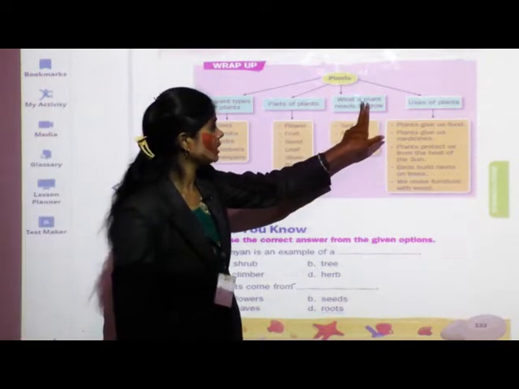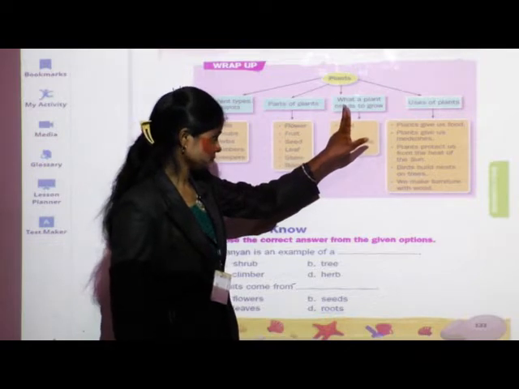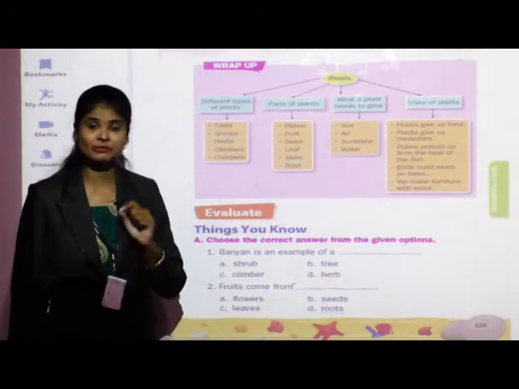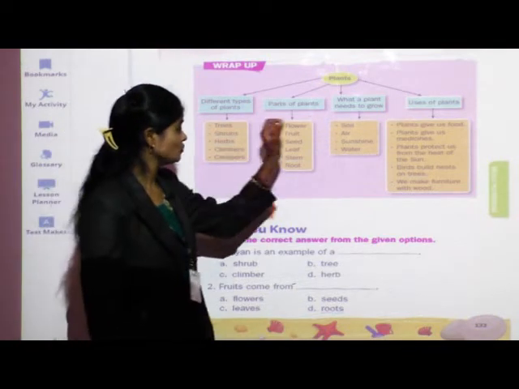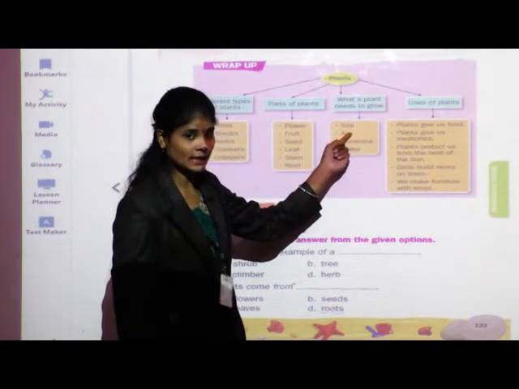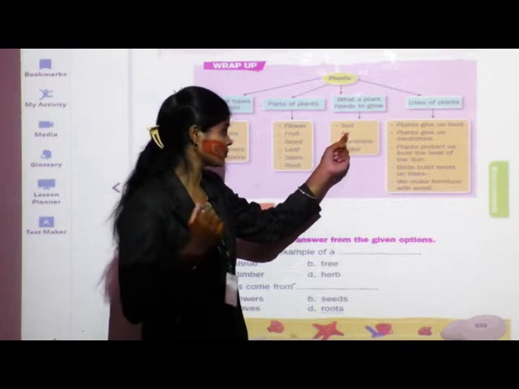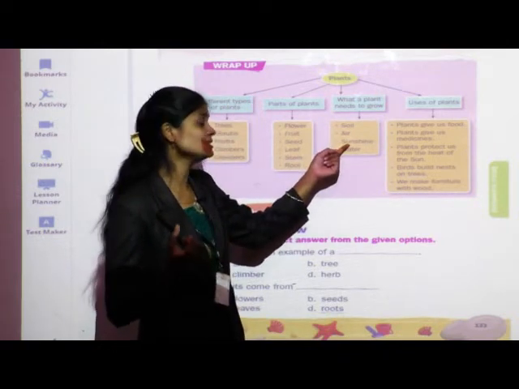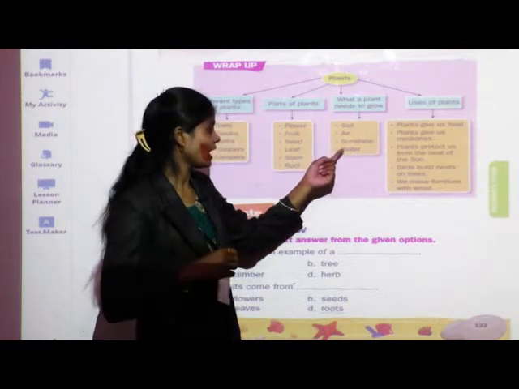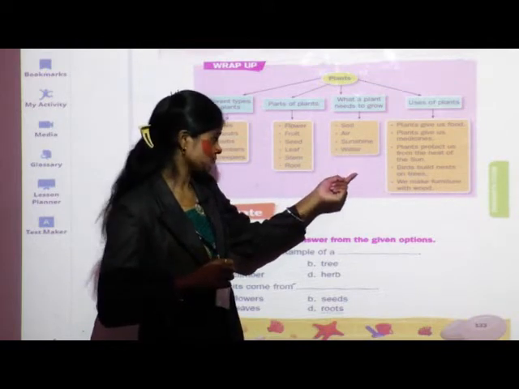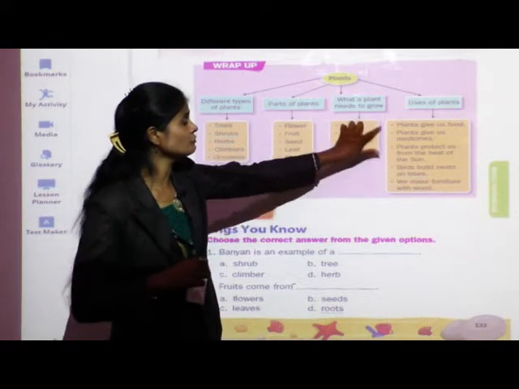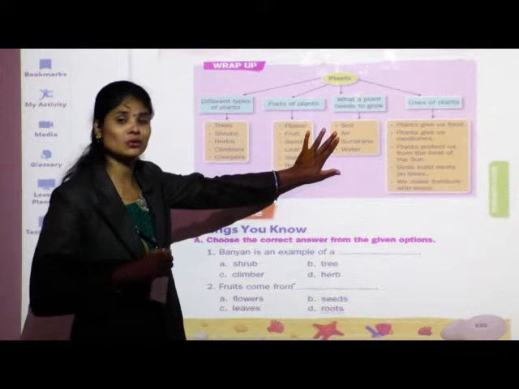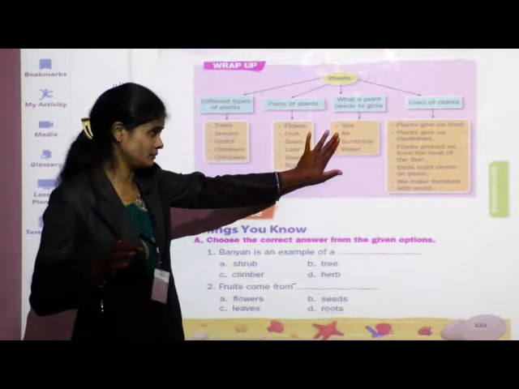Next, what a plant needs to grow. Which are the necessary factors for the growth of a plant? Soil, it is the main factor. Next, air, sunshine means sunlight or energy, and next water. If a plant does not get any one of these factors, then its growth will not take place properly.